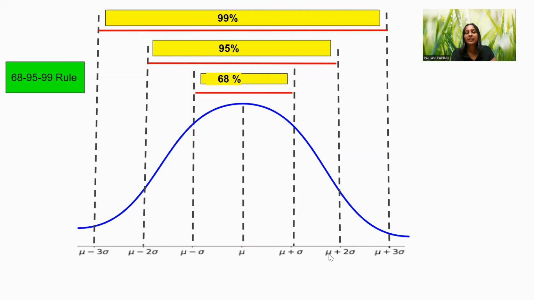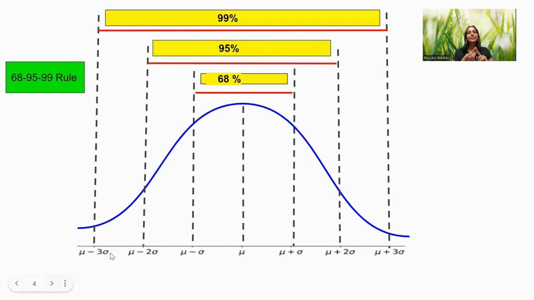Now let me go to the right, mu plus 2 sigma. So two standard deviations to the right and two standard deviations to the left from the mean cover approximately 95% of your data. Next is three standard deviations from the mean, that is mu plus 3 sigma and mu minus 3 sigma.